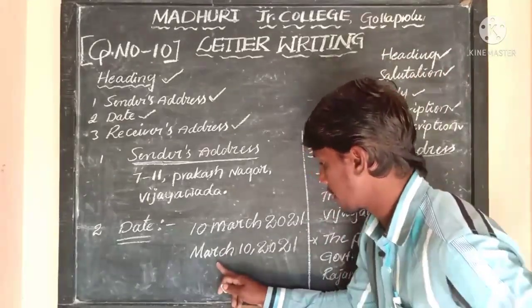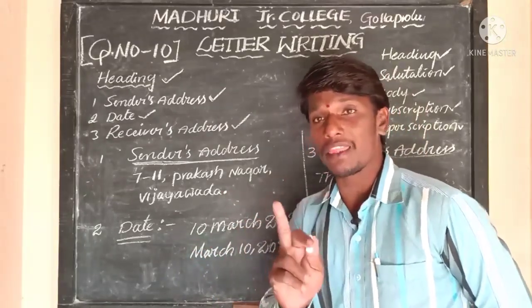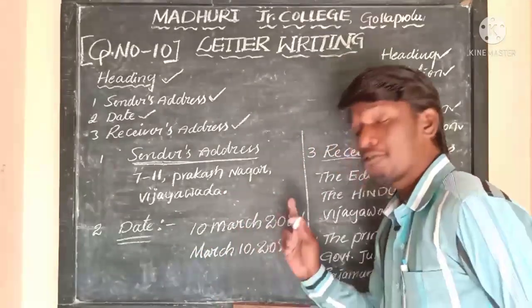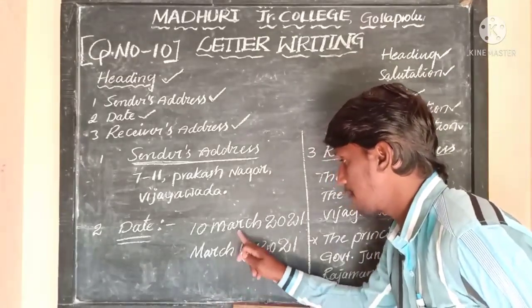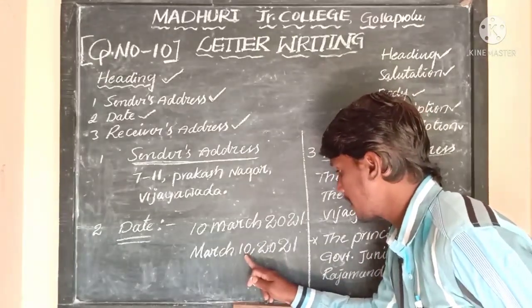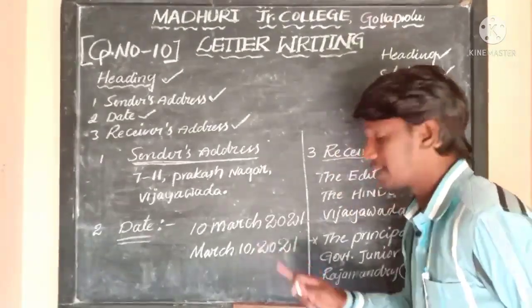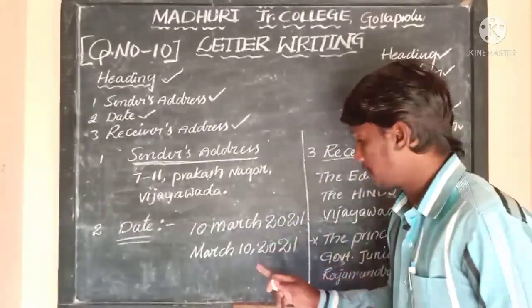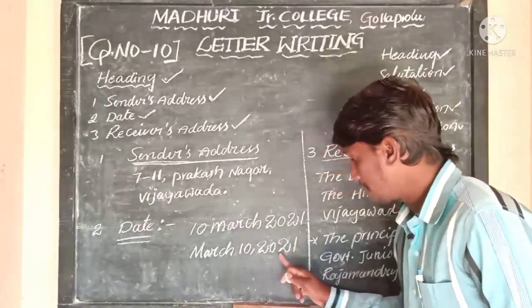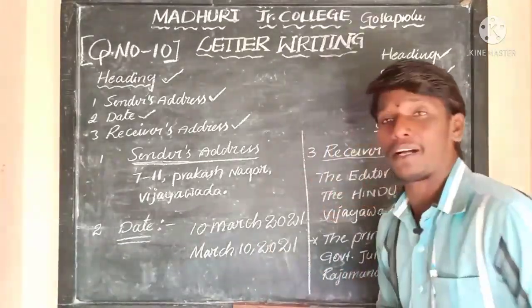In this format you can see March. When you start writing a date with a month, definitely you can use a comma. See here, March 10, the same date, but here 10th and 2020 are written in numbers, so if you want to classify the date and year, then you should use a comma.